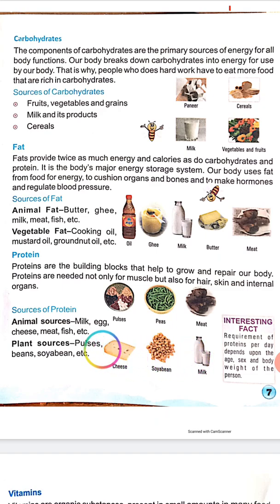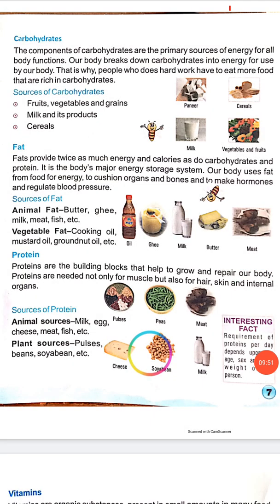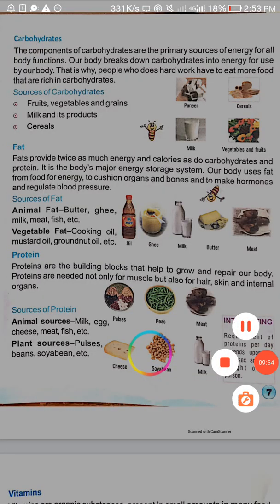Okay, so students, in this period we saw carbohydrates, fats and proteins. And next period we will see vitamins. Okay, understood? Thank you.